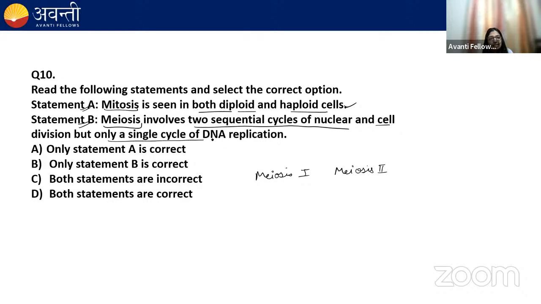But only a single cycle of DNA replication. Yes, only a single cycle of DNA replication. So both the statements are true. These are direct statements from NCERT. So statement A is true, statement B is true. So the option would be D, that both statements are correct.